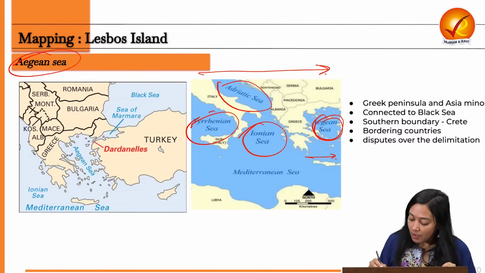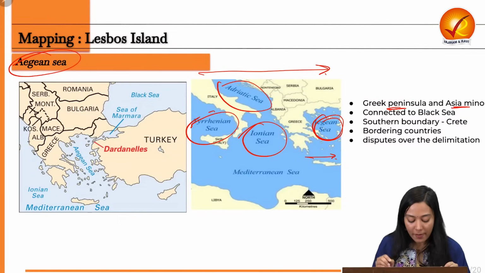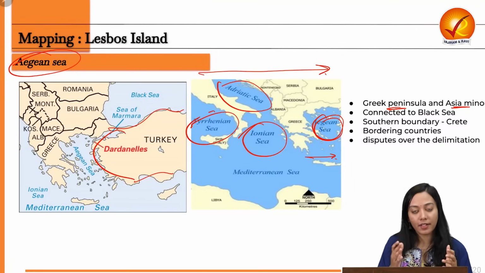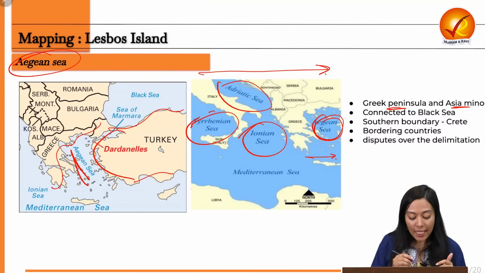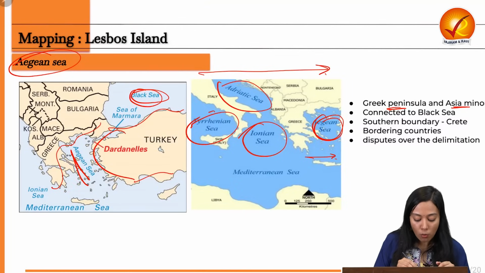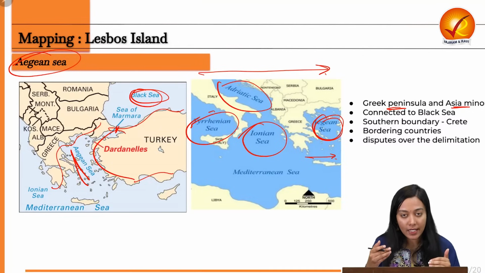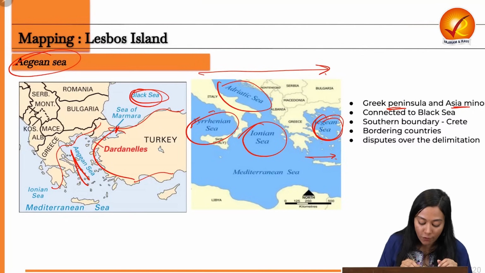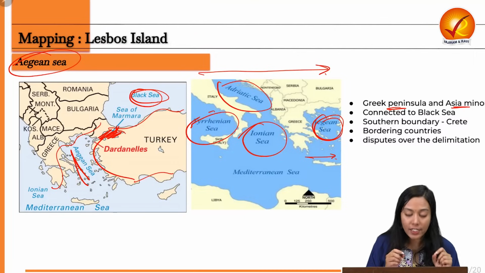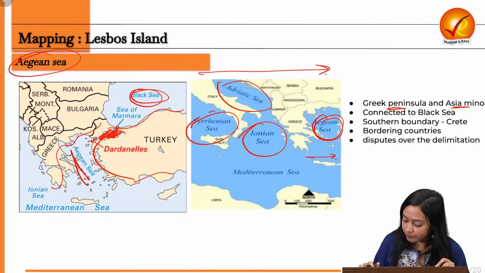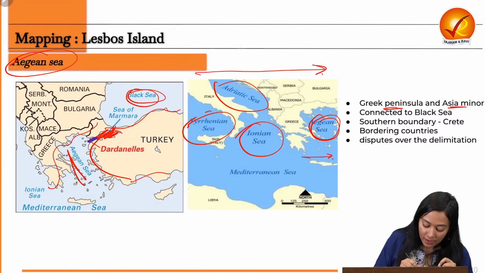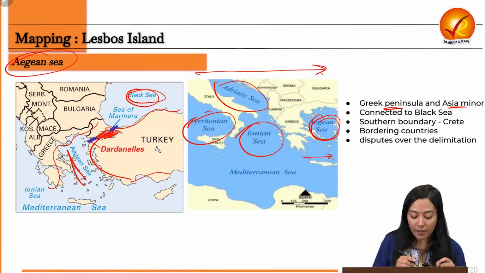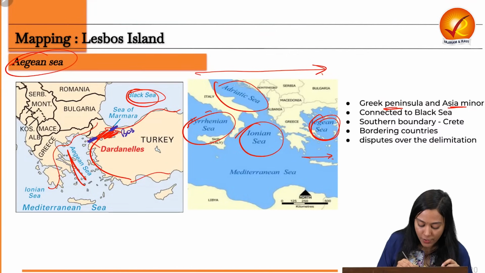Now, the Greek Peninsula and the Asia Minor. This is the Asia Minor having Turkey, and the Greek Peninsula. This is separated by the Aegean Sea. Aegean Sea also opens up to the Black Sea via a strait. But before reaching that strait, it has to reach another regional sea. This is the Sea of Marmara. Here is the Sea of Marmara. How do you reach the Sea of Marmara from the Aegean? Via a strait, and the strait is the Strait of Dardanelles. Then the other strait which separates the Sea of Marmara from the Black Sea is the Strait of Bosphorus.